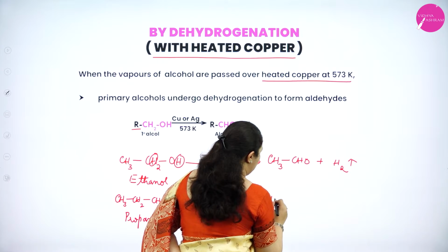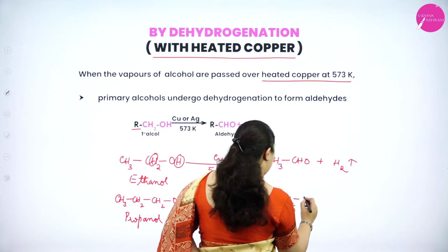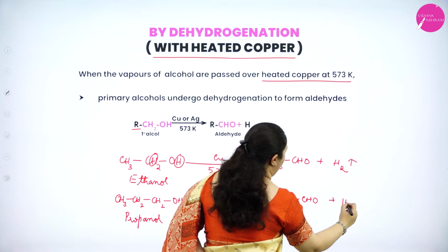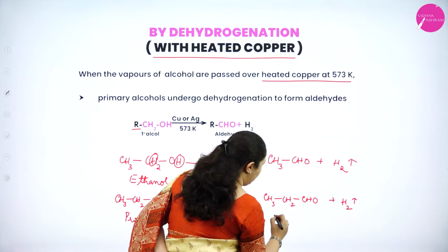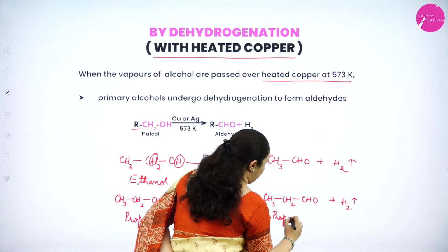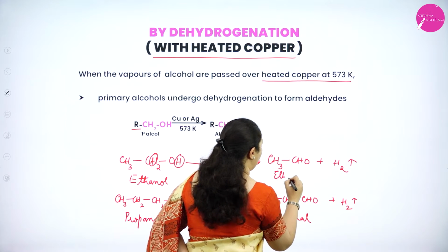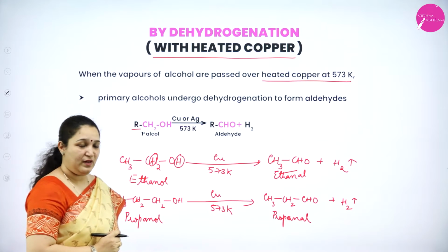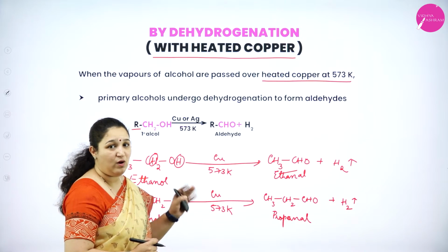I'll get CH3 CH2 CHO plus hydrogen is removed. So this one is propanol, and here this compound I forgot to write the name, it is ethanol. Okay, so this is with primary alcohols.